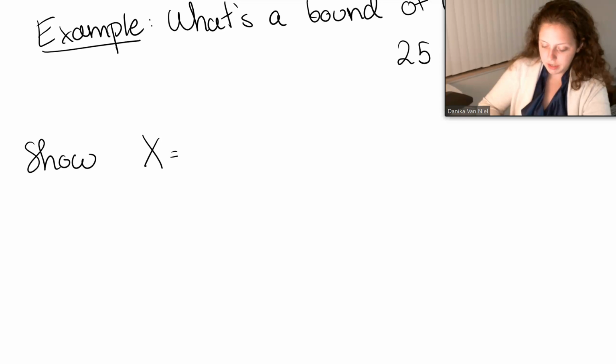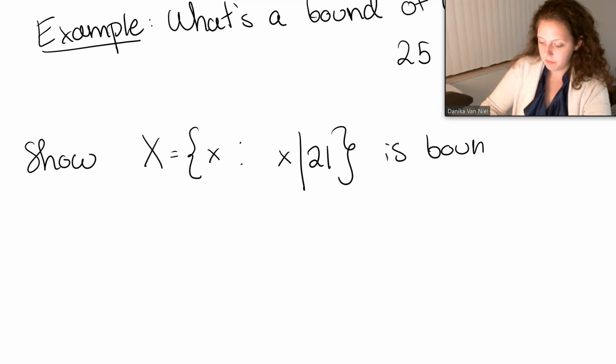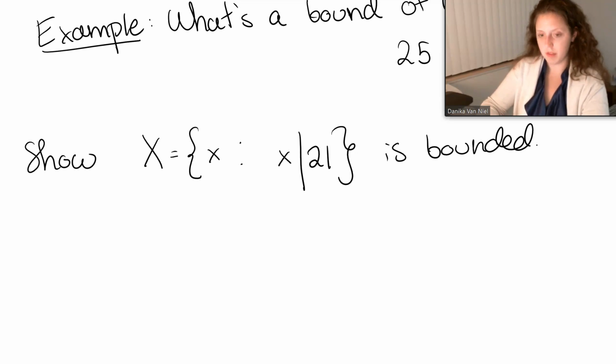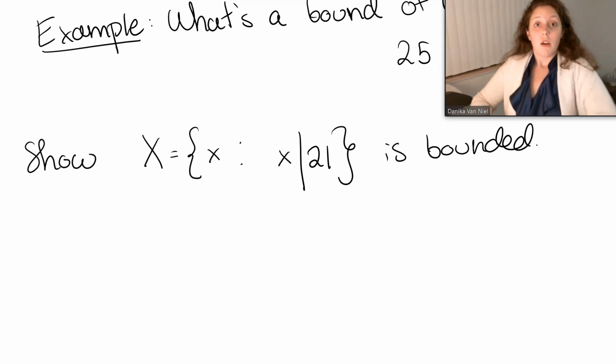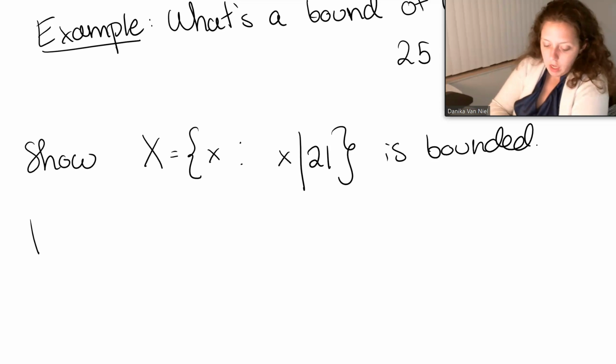Show the set X where the elements are little x such that x divides 21 is bounded. Okay. All right, so something that's kind of nice about bounded proofs is oftentimes you can just figure out what a bound is and then just show that that has to be a bound, okay?